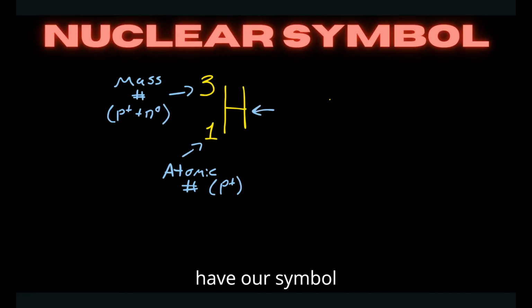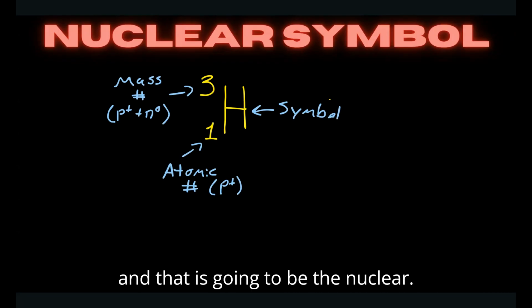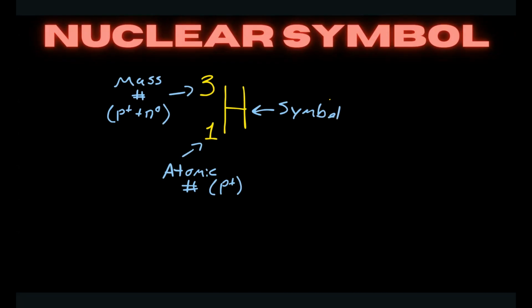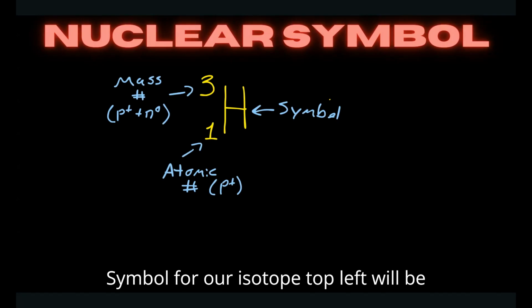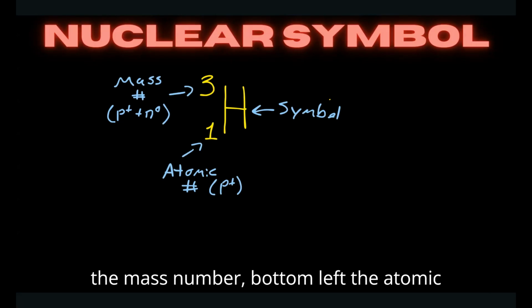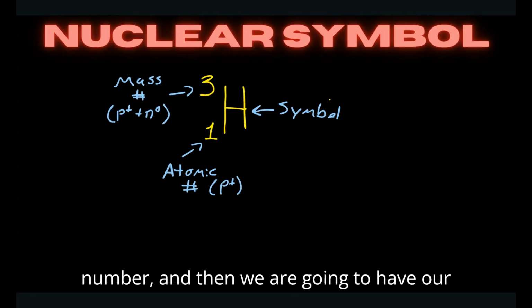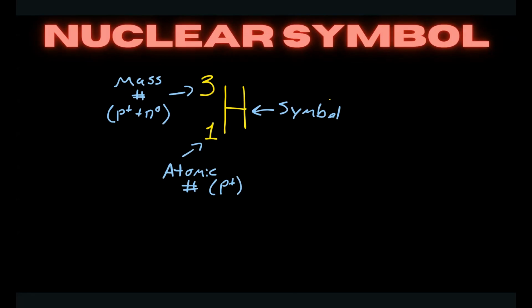And then we have our symbol. That is the nuclear symbol for our isotope: top left is the mass number, bottom left the atomic number, and then the symbol.